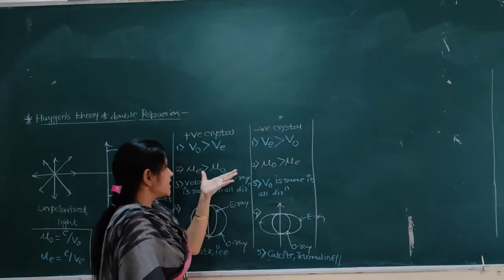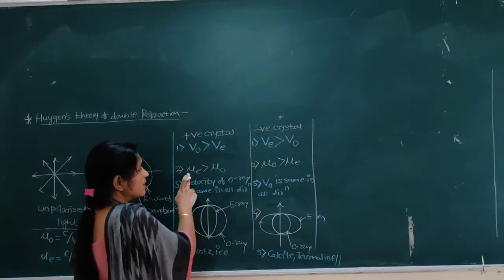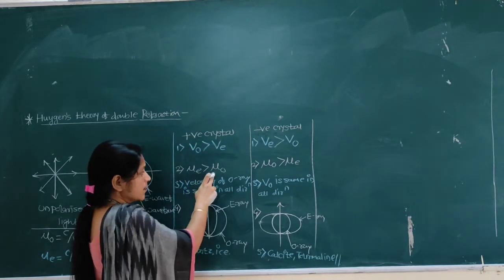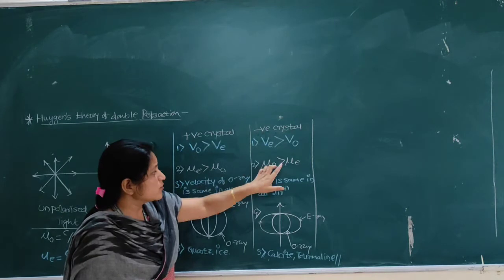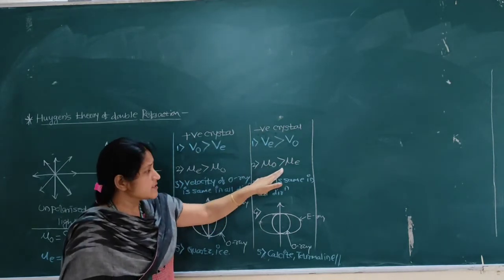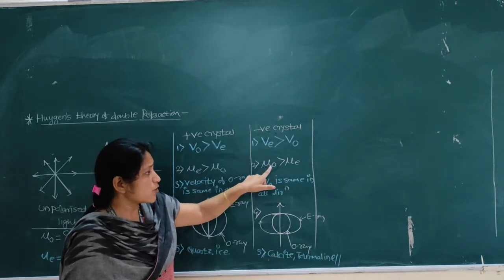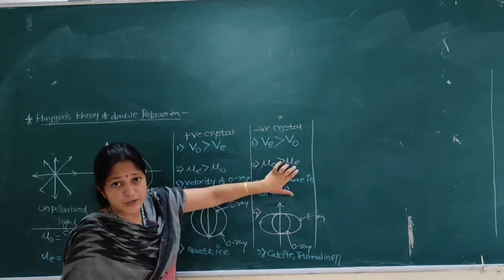Now the second difference is related to the refractive index. For a positive crystal, the refractive index of the extraordinary ray is greater than the refractive index of the ordinary ray. Similarly, for a negative crystal, mu O is greater than mu E. That is, the refractive index of the ordinary ray is greater than the refractive index of the extraordinary ray.